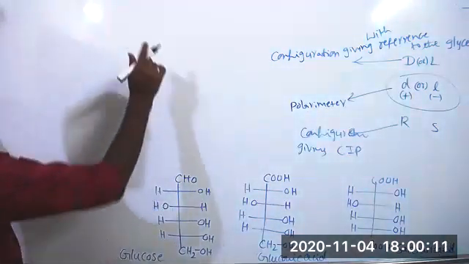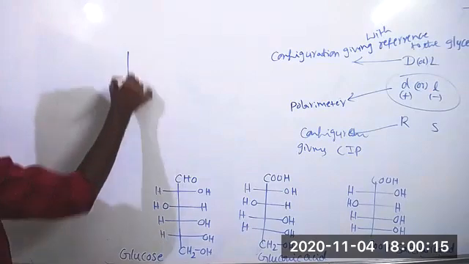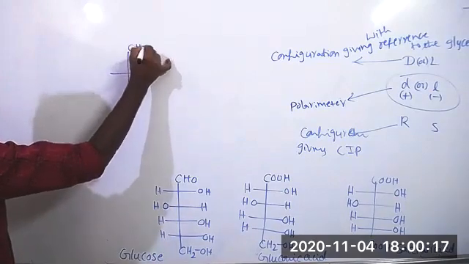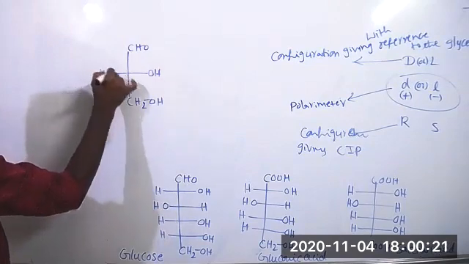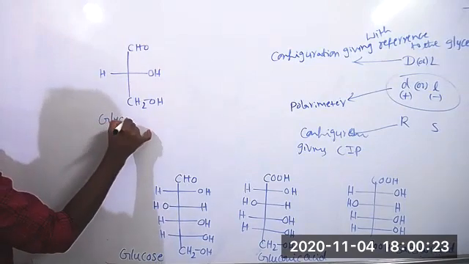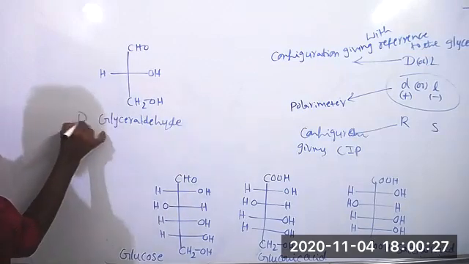Just see glucose. This is the glucose molecule. This is the glyceraldehyde molecule. This we call D-glyceraldehyde.